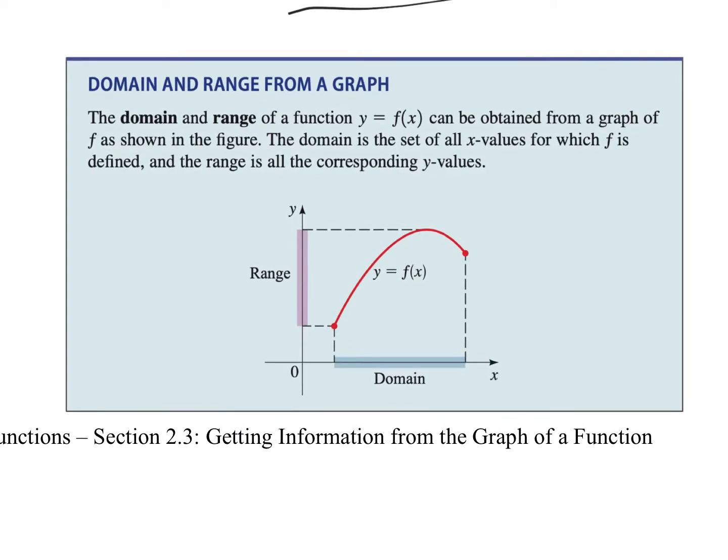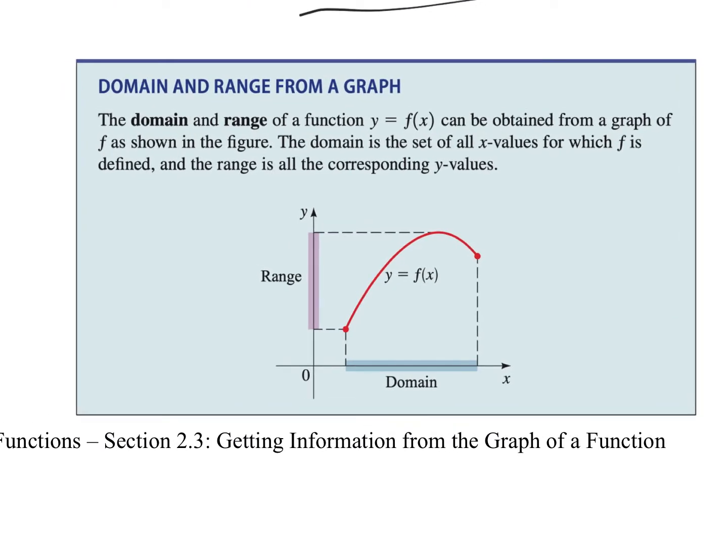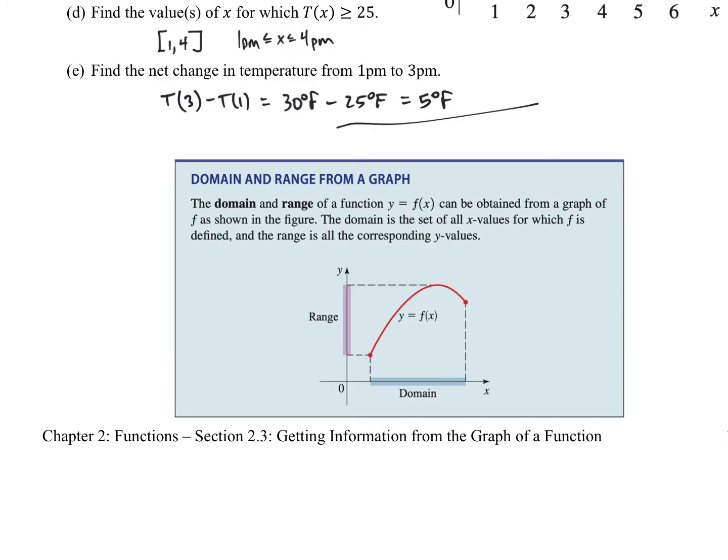The domain and range, which we've talked about a handful of times now, is formally defined here. On our graph, the input, which is on the x-axis, will define the domain, and the output, which is on the y-axis, will define the range. So the domain is all of the x values that are possible in the function. The range is all of the y values that are possible within the function. Okay, let's go on to the next page.